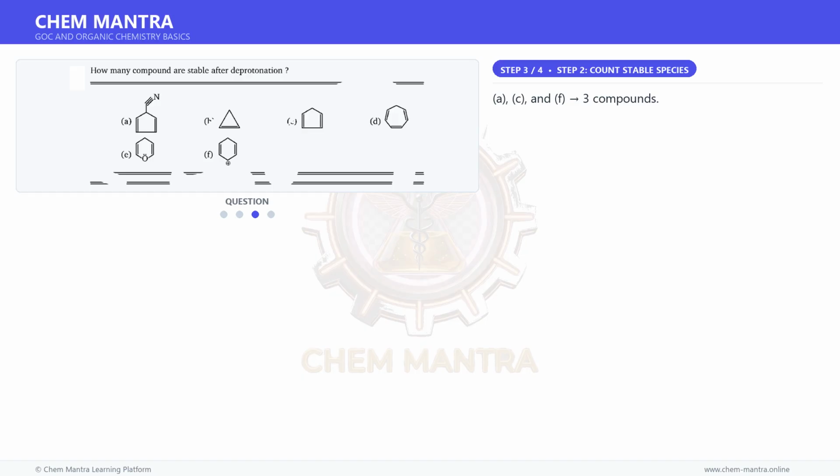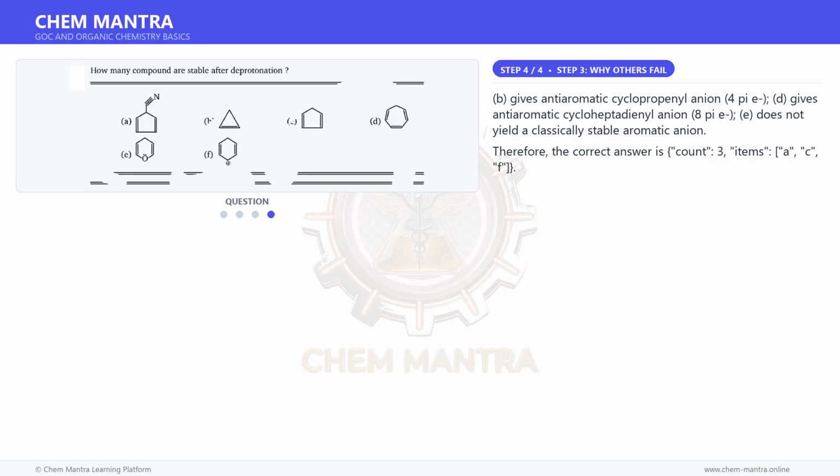Moving on to the next step. A, C, and F, 3 compounds. And for the final step. B gives an antiaromatic cyclopropenyl anion, 4 pi electrons. D gives an antiaromatic cycloheptadienyl anion, 8 pi electrons. E does not yield a classically stable aromatic anion.